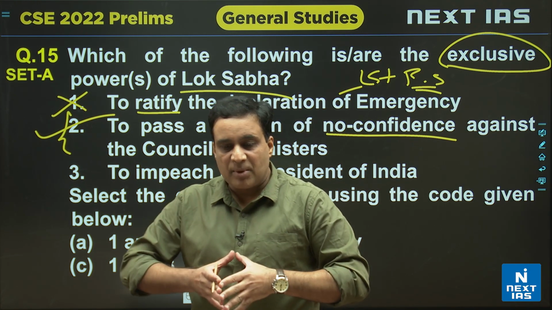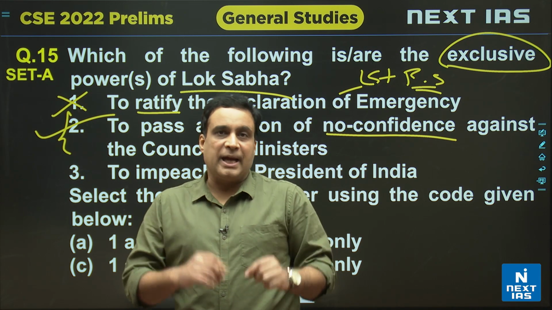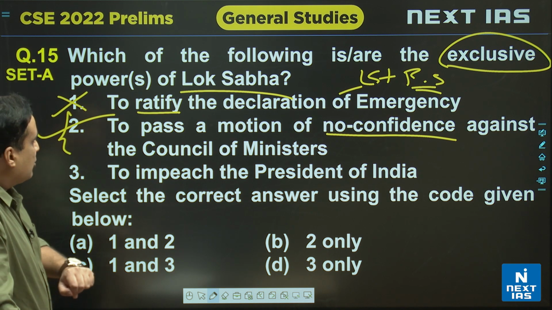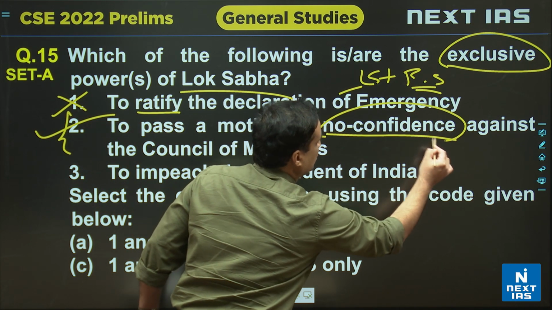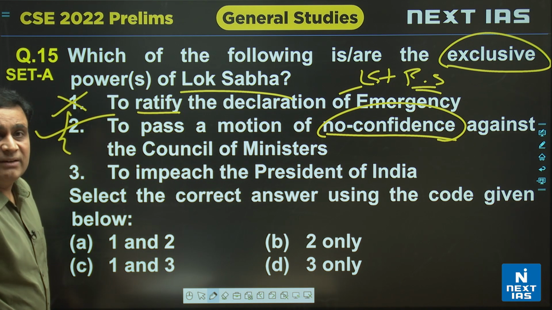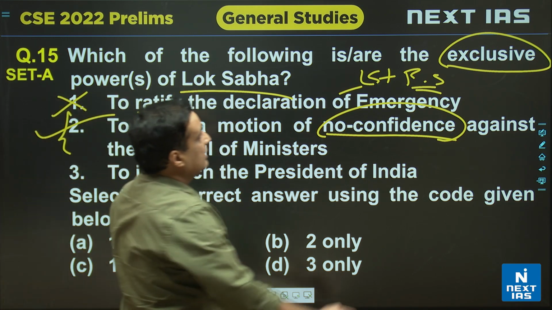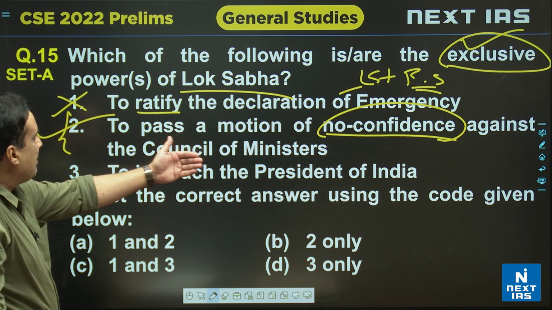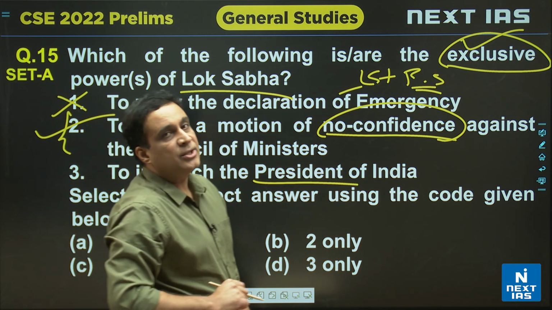And parliamentary system of government का मतलब ये है, the Council of Minister is in power till the time they enjoy the confidence of the popular house. Popular house कौन सा है? लोक सभा. तो confidence, no confidence motion is passed against the government only in Lok Sabha, not in Rajya Sabha. तो only आ गया, तो ये exclusive power हुई किसकी? लोक सभा की.